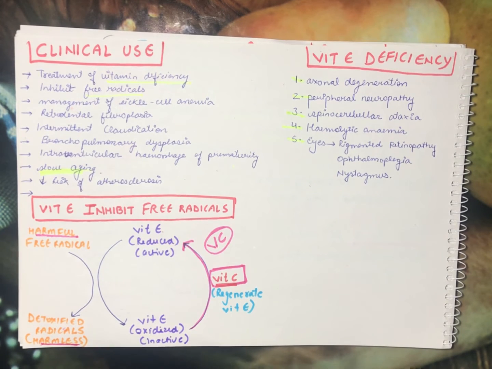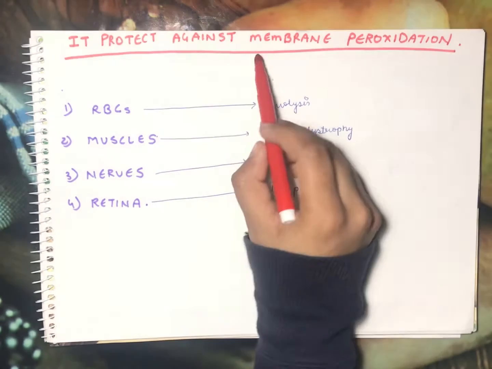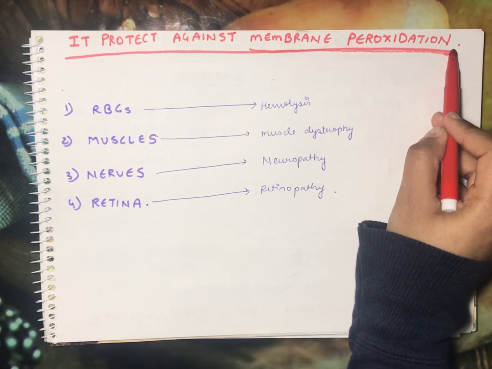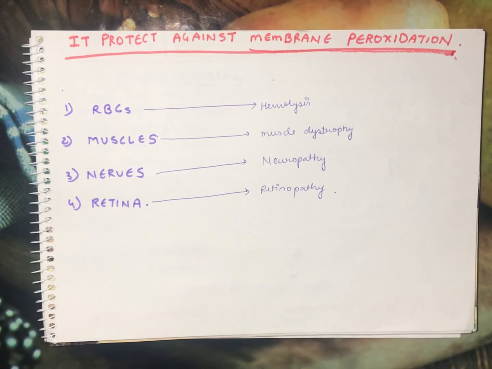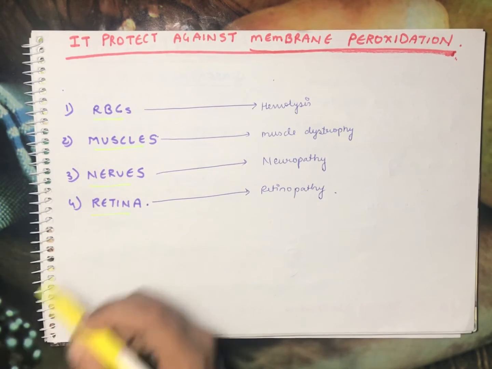One function, as we studied, of vitamin E is to protect against membrane peroxidation. Let's talk about this in more detail. It protects against membrane peroxidation of RBCs, muscles, nerves, and retina.